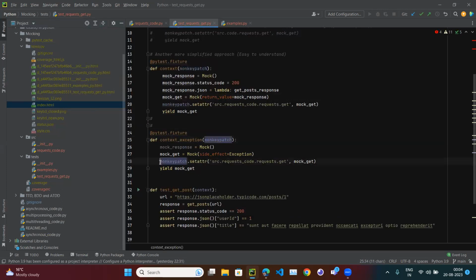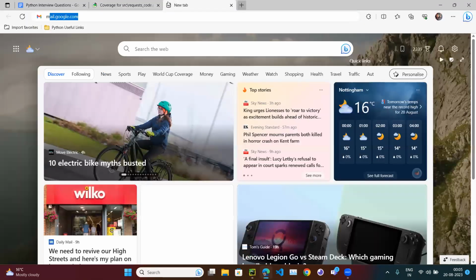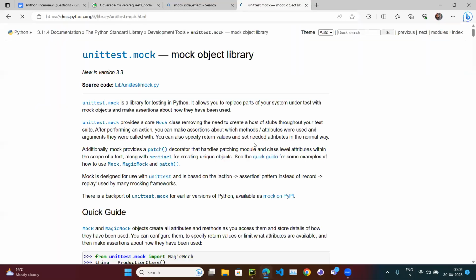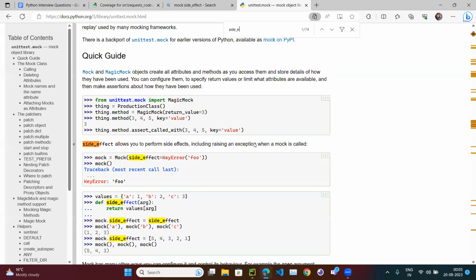So same thing. What do we have to mock? We have to mock this thing. So what is this? Mock get should be of class type. And what is it going to return? It's going to return some object, right? But whenever you want to raise some exception, there is a keyword, side effect. Even if you search on Google, mock side effect, and you go to unittest.mock and search here for side effect.